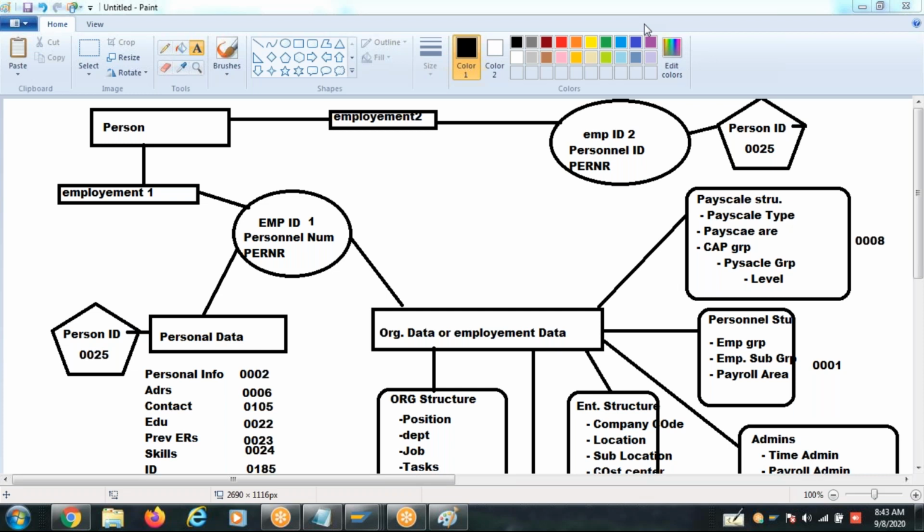Now, user ID. There is one more ID called user ID. The user ID is what the employee uses to log in to the system or a portal. System means portal. Employee is not directly given SAP access. He is given self-service access. And you all know what self-service is, right? What is self-service? Self-service portals.